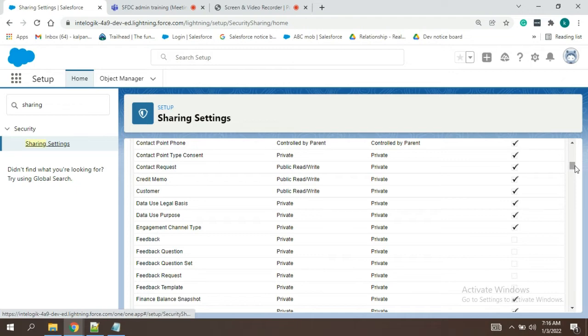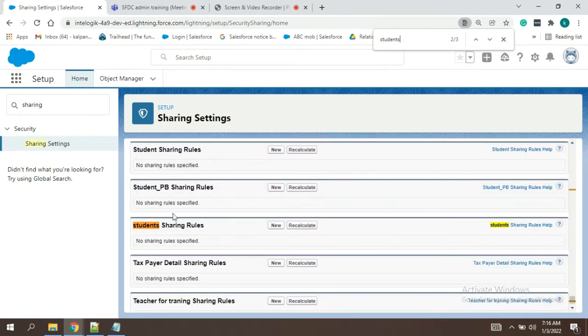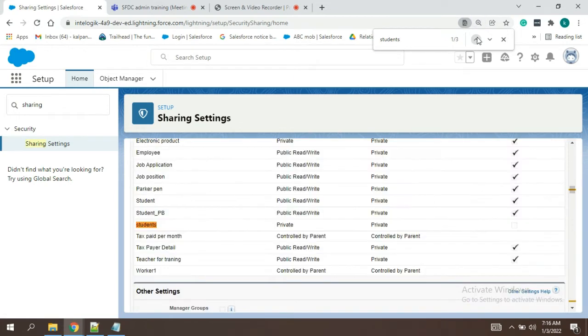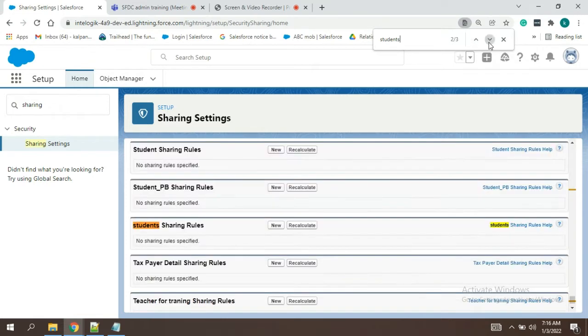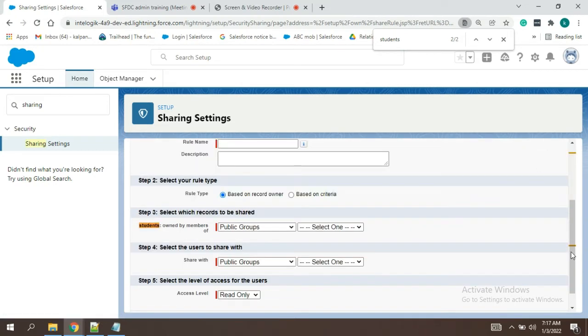See here, this one. Till now we had worked in the upper part. OWD we were setting here, but now we are going to set here. Okay, the sharing rules. Here you have to click on new, then you have to start working.